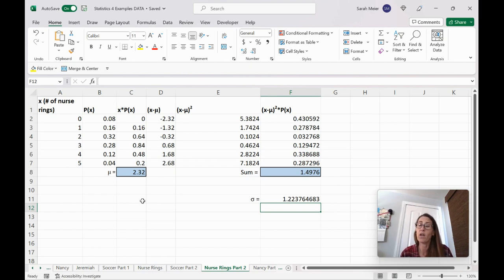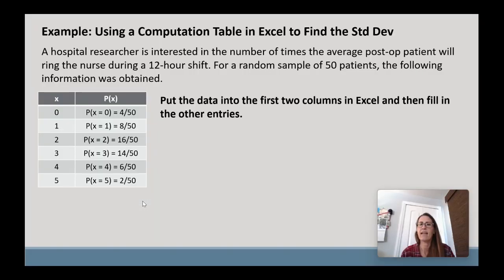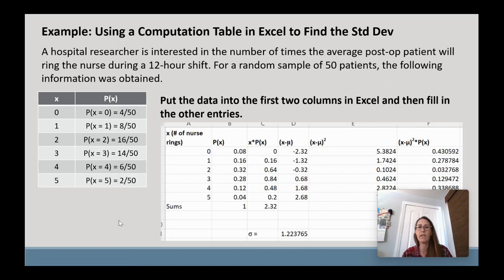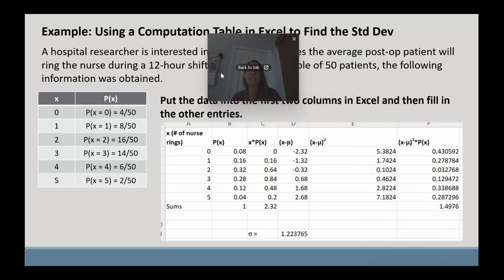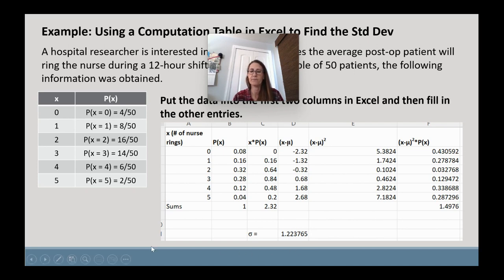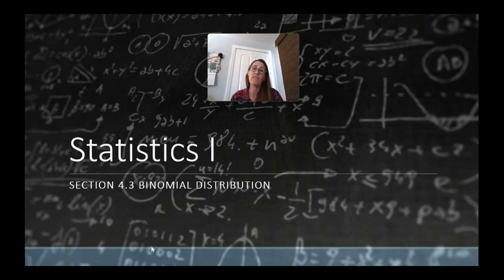So it is a lot of work, but Excel manages it and handles it so nicely for us. I think it makes it a lot easier than looking at that last slide about the infomercials and thinking about the math and how you'd have to do all those steps on a piece of paper. So here's that table that we just did to give us our information. So here's our expected value. Here's our variance if we needed it. And here's our standard deviation. And that is the end of the video on section 4.2.